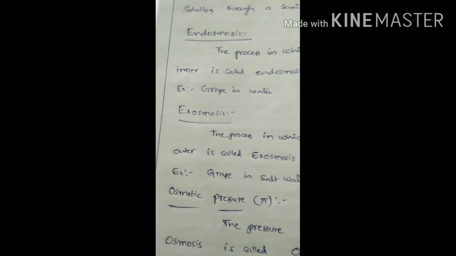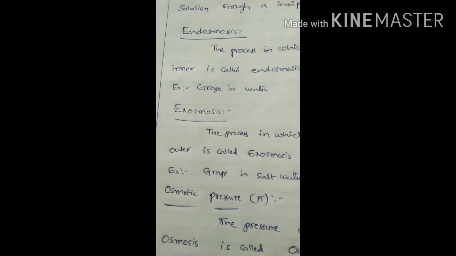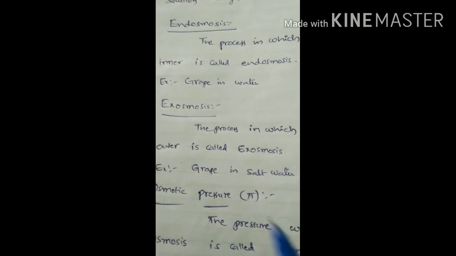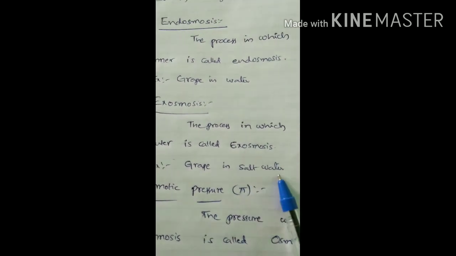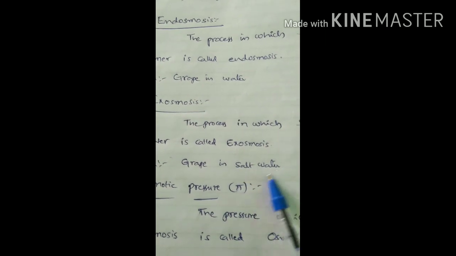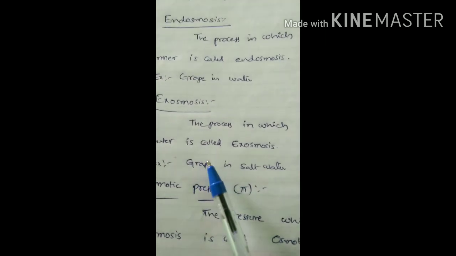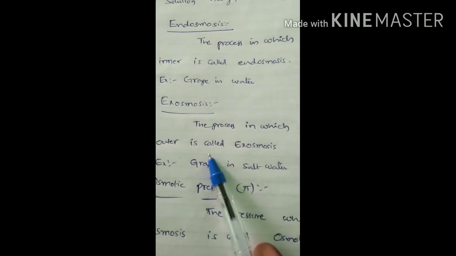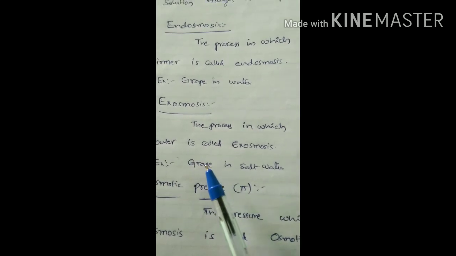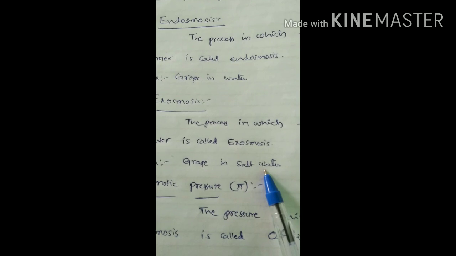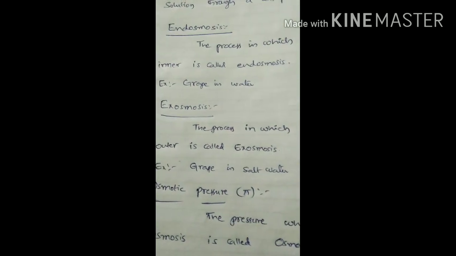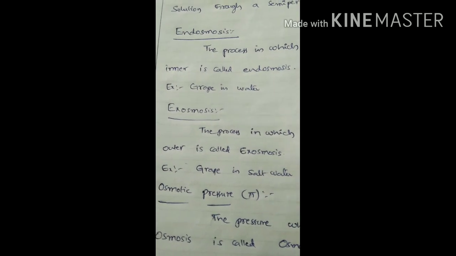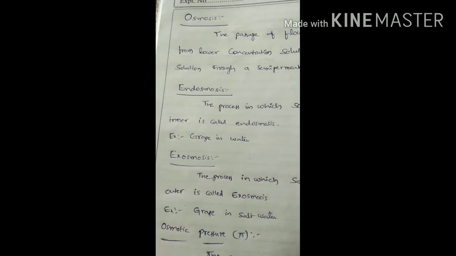So every time solvent flows from lower concentrated solution to higher concentrated solution. In this example, grape in salt water, the salt water is the more concentrated solution, and the solution present in the grape is less concentrated. That is why the solvent present in the grape comes from the grape to the salt water. So finally the grape shrinks. That is called exosmosis. So this is all about osmosis.